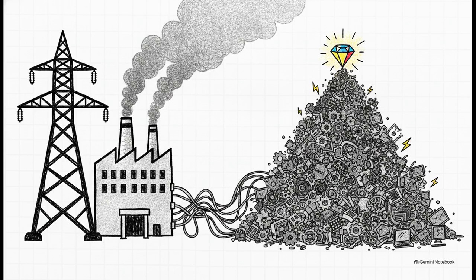The annual energy consumption of the Bitcoin proof of work network actually rivals the power usage of the entire country of Switzerland. Since miners are essentially locked in an arms race of brute force computation, a monumental amount of environmental and physical resources is required just to maintain trust in the system. And the crazy part, most of this energy is basically wasted on mathematical guesses where only one winner actually gets